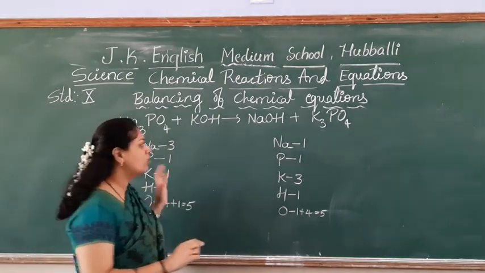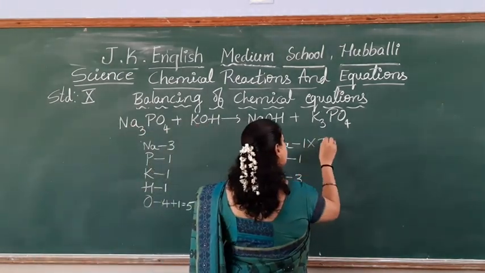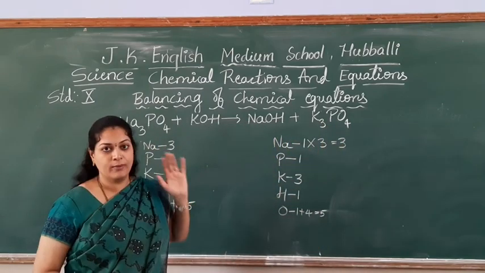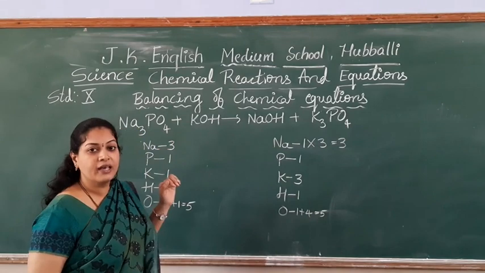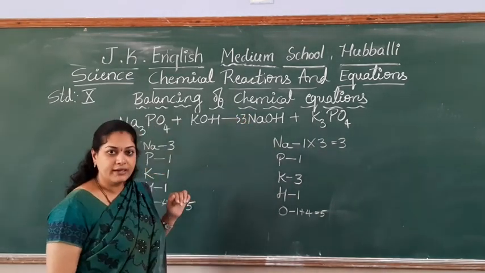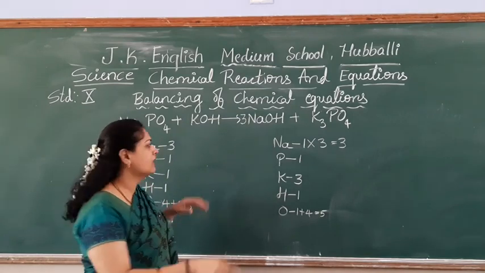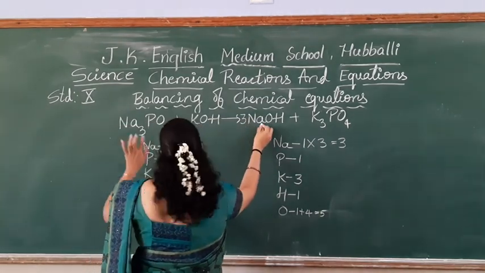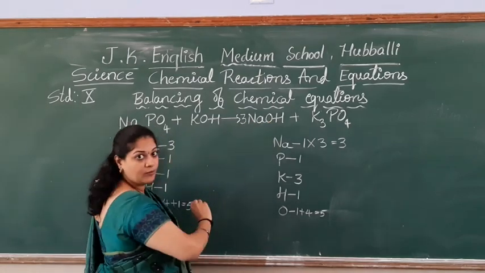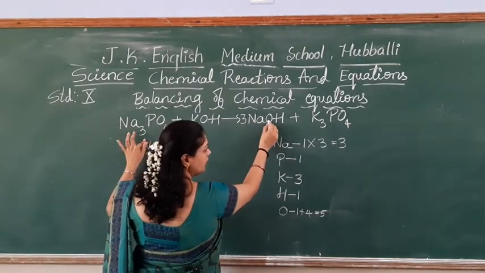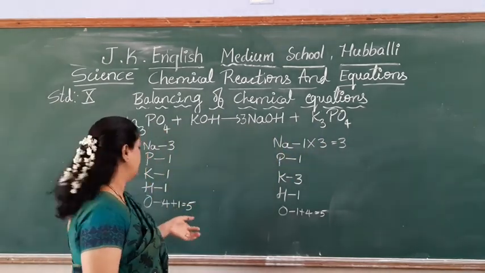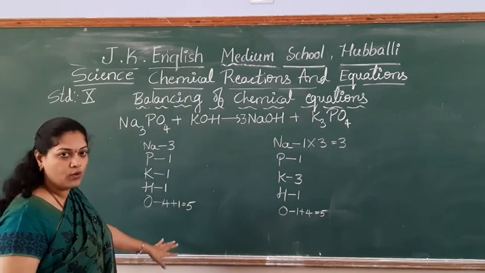First step. So let me multiply this one with the 3 so that I can balance the sodium. Where should I write that 3? Here I have to write that 3. Correct? After writing, check 3 sodium, 3 sodium. Now how many oxygen has become? 3 oxygen. Here 4. 3 plus 4, 7 it has become. But this side it is 5.